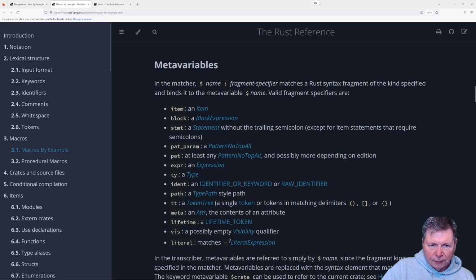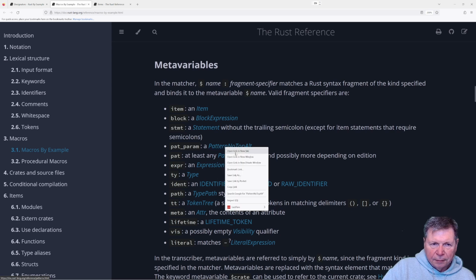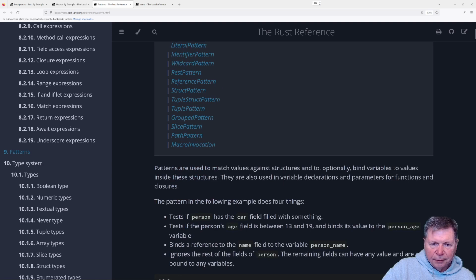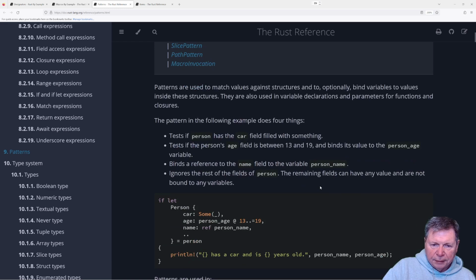Okay. Block. We know what a block is. We know what a statement is. Pattern. Let's see what that is. Patterns are used to match values against structures and to optionally bind variables to values inside these structures. Oh, okay.